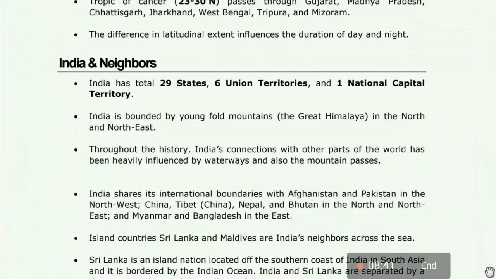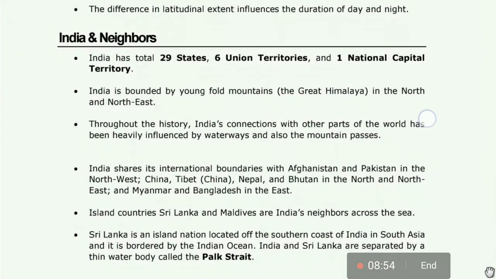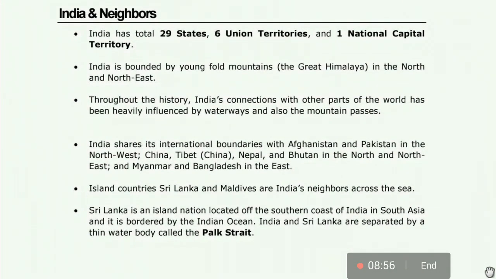Island countries Sri Lanka and Maldives are India's neighbors across the sea.